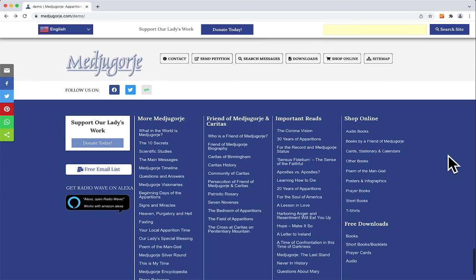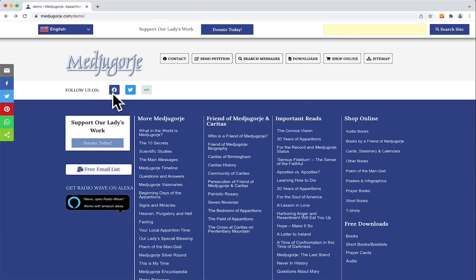And finally, the footer. In the footer area of the site, a lot of information. The contact form, the ability to send a petition, to search the messages, the free download section, the ability to go shop online, and the site map for those of you who want to go and just see every single page that's listed on the website. You can find it there in the site map. It's not necessarily a pretty page, but it is a page that has a lot of utility to it, and it just literally has every page listed from the website.